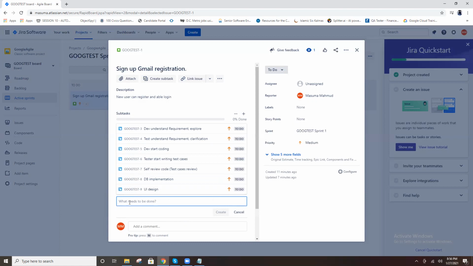And test case. UI means user interface, correct? Yes, user interface. Test case execution.